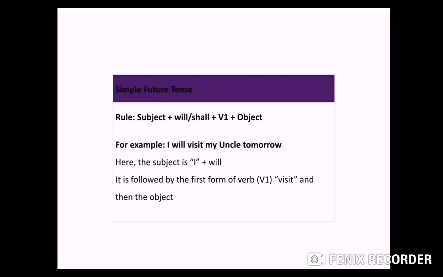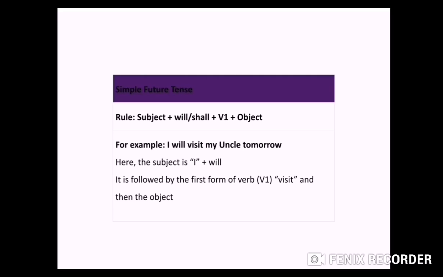But will is commonly used, so will can go with I also, they also, we also. But if we talk about grammar, then we use shall. Otherwise, in conversation, generally the helping verb will has become common. So both helping verbs are right.